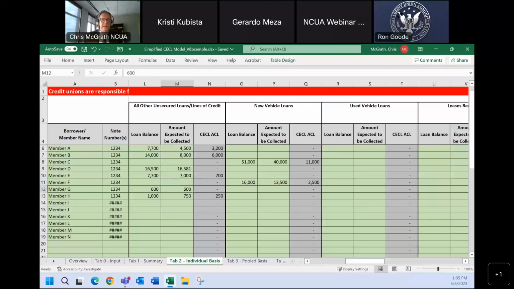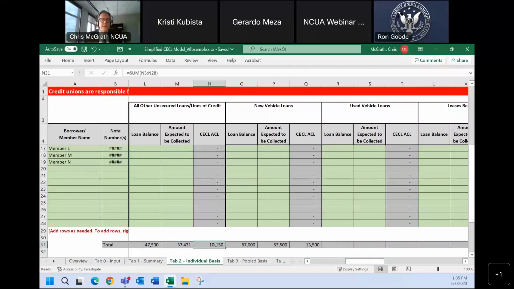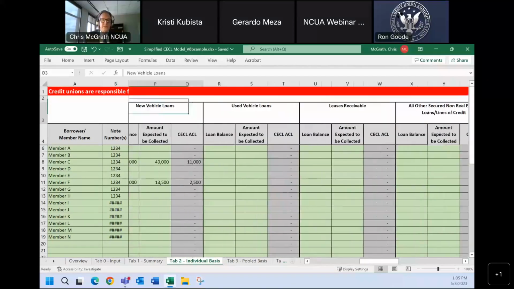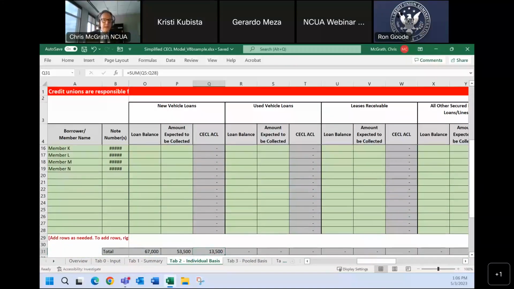And you update this, and the total at the bottom here, the amount that you expect to be collecting off of these $47,500 worth of loans, is your specific loss for all other unsecured loans. We do the same thing for new vehicles. Here somebody has a $51,000 loan. We expect to recover $40,000. So our specific loss for this is $11,000. And at the bottom, it totals it up.